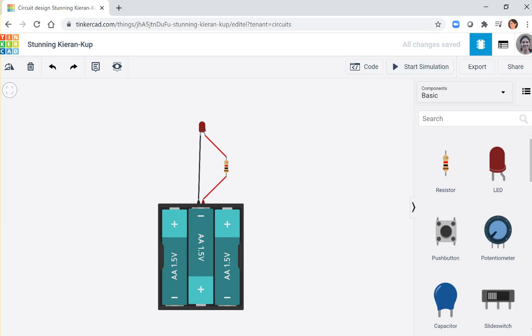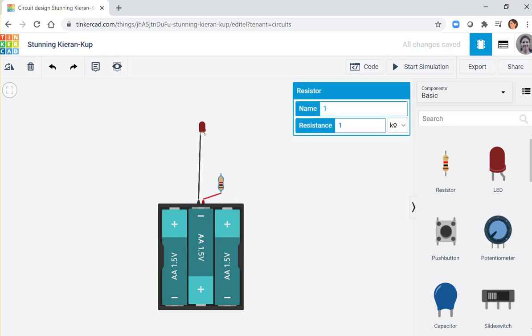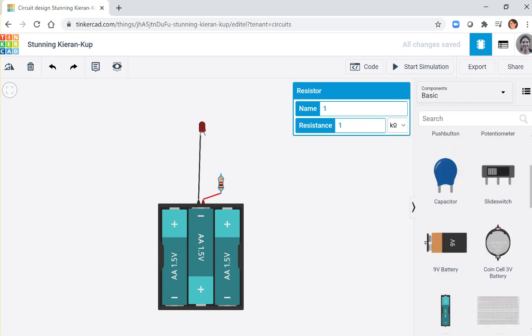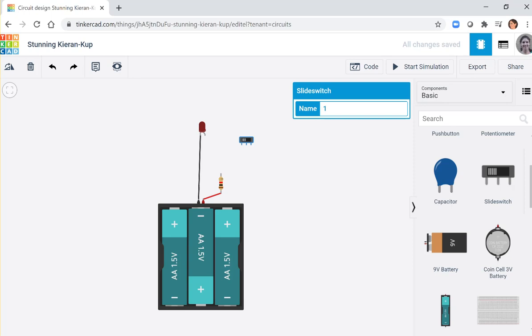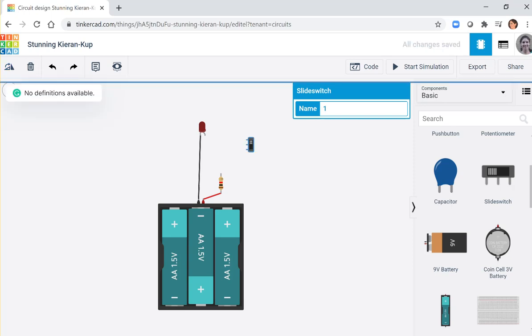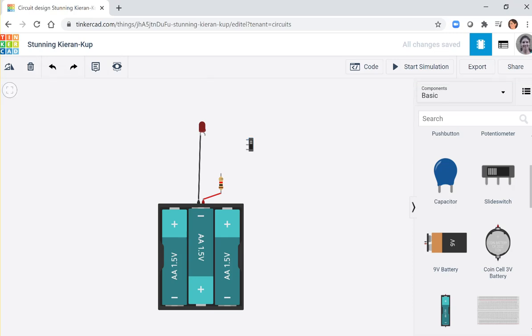Something that we like to add is a switch, exactly like the switch on the wall inside each room of your house. So let's remove this wire, and slide down on the right, and then go grab a slide switch. Insert just a slide switch, and you can rotate it to have each pin next to the resistor and the wire. So this switch, the middle one, should be linked to the plus of the battery.